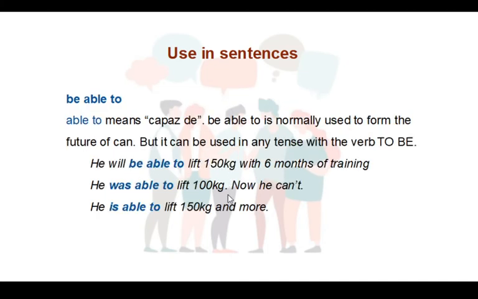And then be able to is a periphrasis. It's an expression that is composed by this word able to, that means capaz de. Able means capaz, able to, capaz de. And it's normally, as I've mentioned before, used to express the future of can, but it can be used in any tense with the verb to be. He will be able to lift 150 kilos with 6 months of training. He was able to lift 100 kilos. Now he can't. He's able to lift 150 kilos and more.